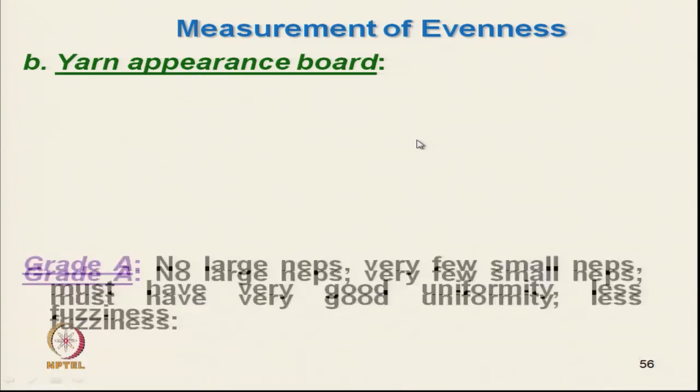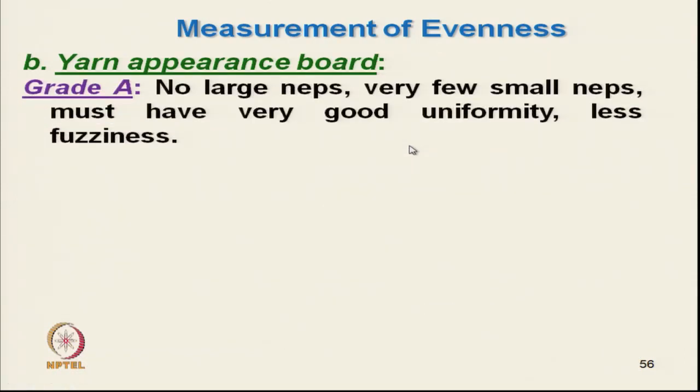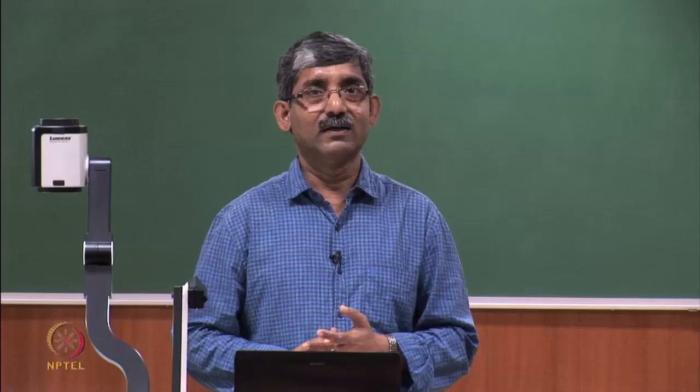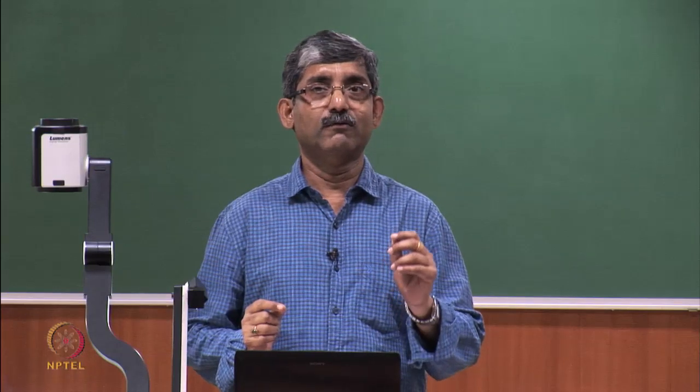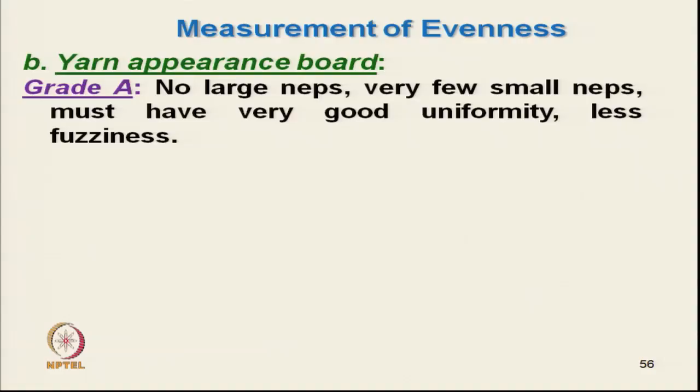Now, grade A means the best quality possible. It does not depend on the count; it is basically overall grading. In that case there are no large naps, and very few small naps. Why a few small naps? Because this is basically for cotton yarn, where short fibers will be there and there will be some naps.